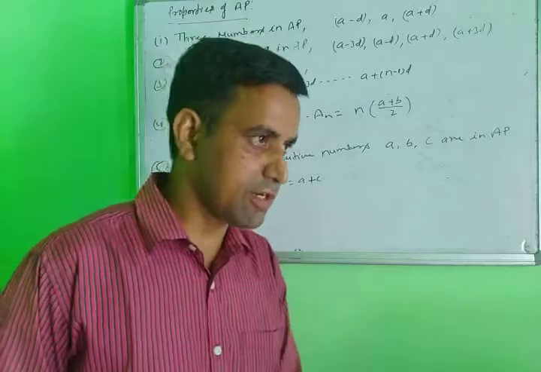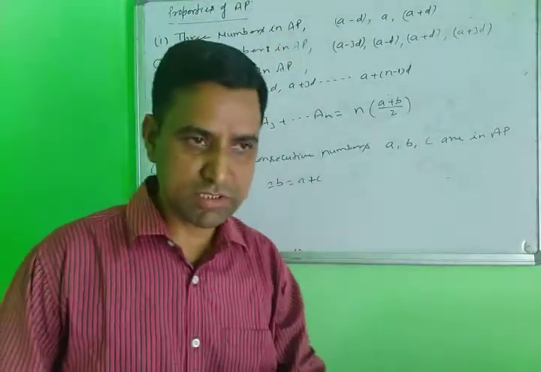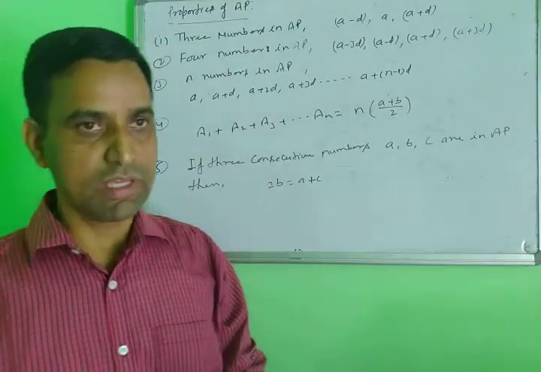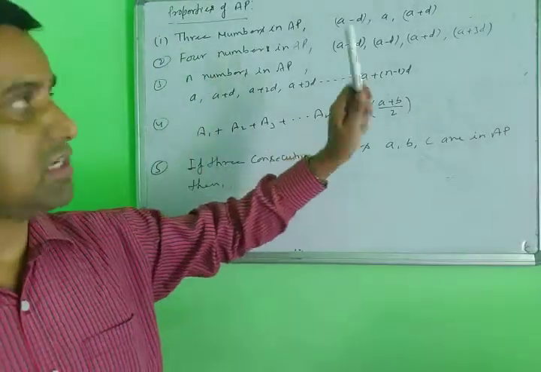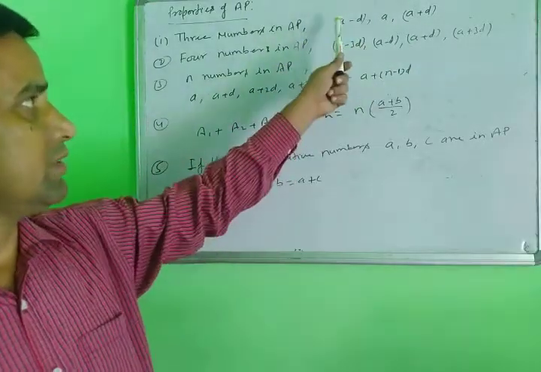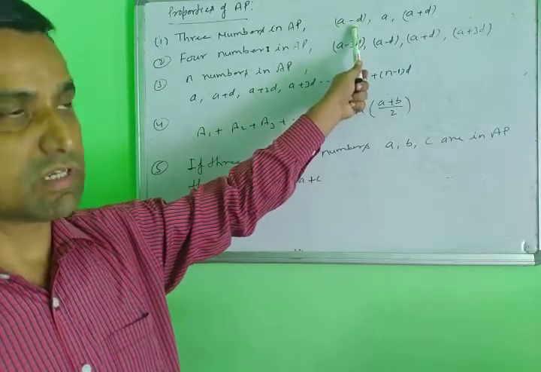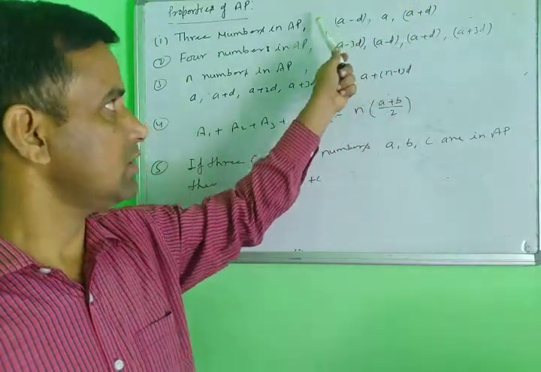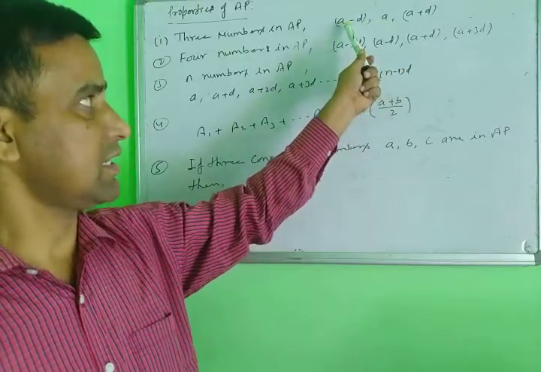Next point here, properties of the AP. The properties of the AP mean that suppose the A and D values of the AP are given, then how to find the terms? Suppose you need three numbers in AP, and A and D are given. Then A minus D is the first term, A is the second term, and A plus D is the third term.